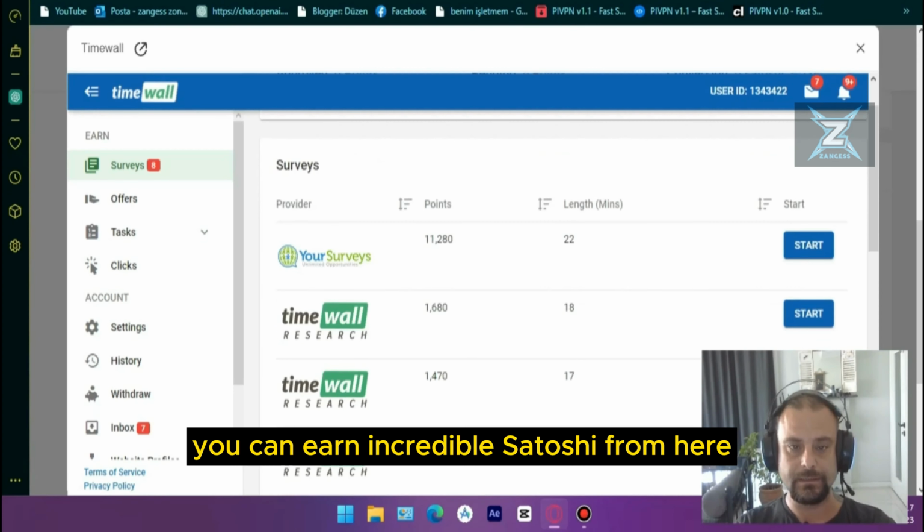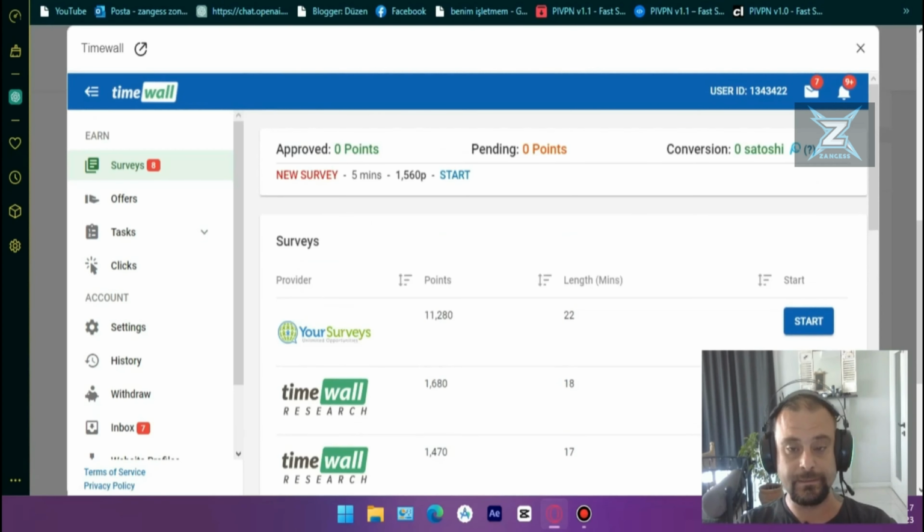You can earn incredible Satoshi from here. Look, 11, 280, 1600, etc. Now I didn't show you TimeWall. I'll show you TimeWall in another video, but here's a little thing. At least now you've come here to TimeWall. Here you solve the survey. Our points came here. How do we withdraw them?